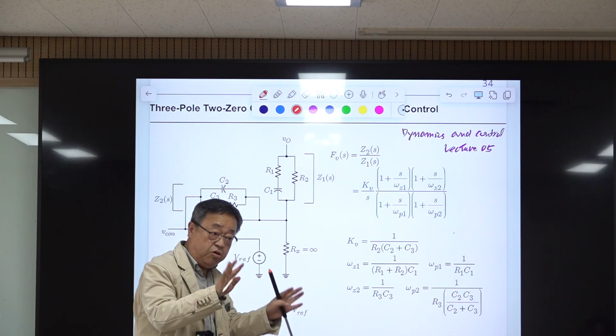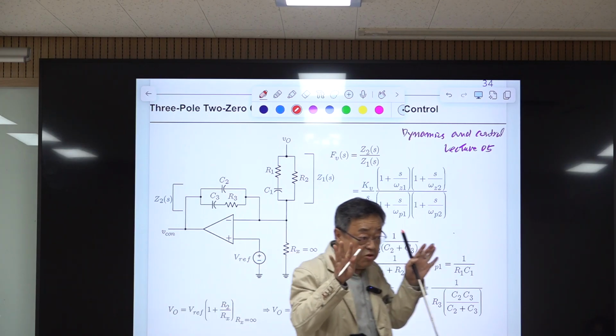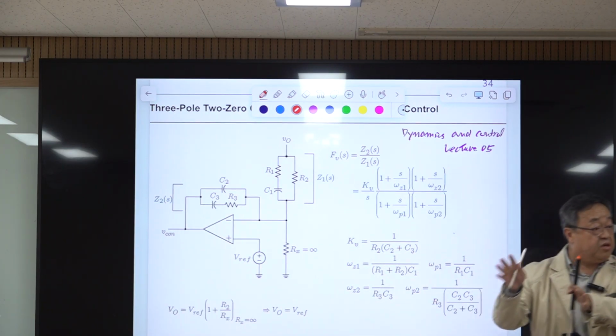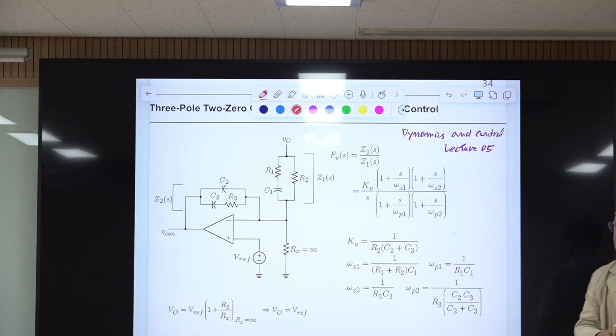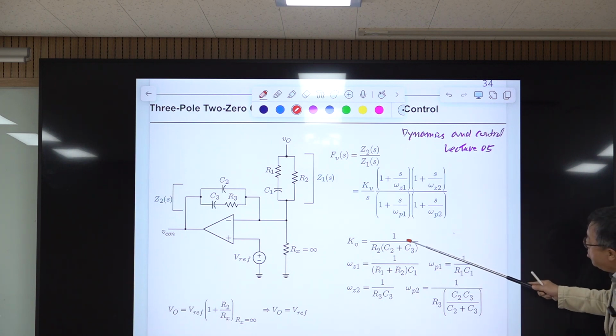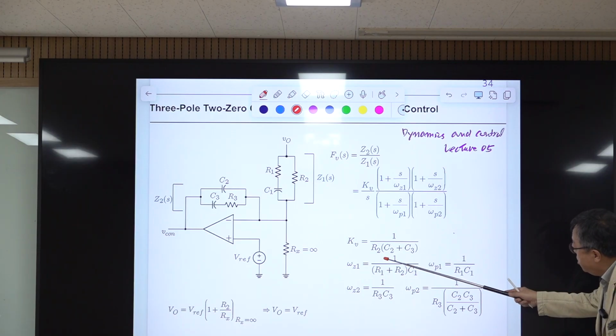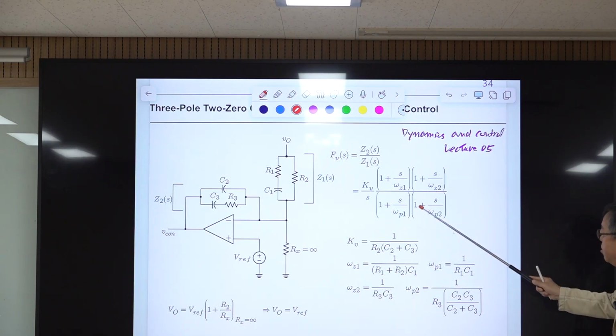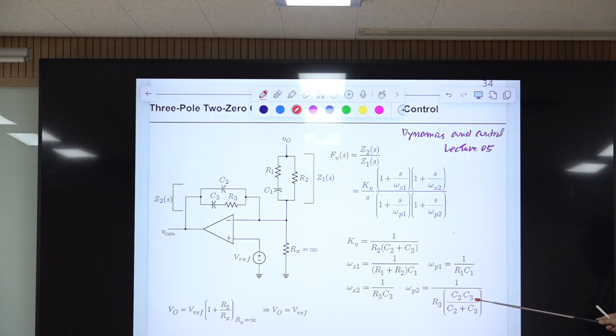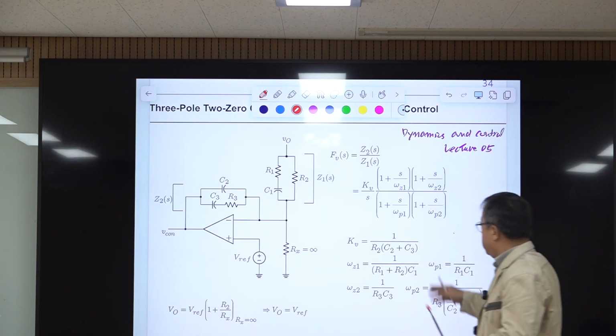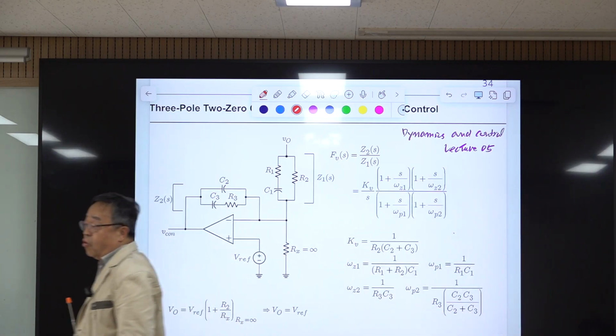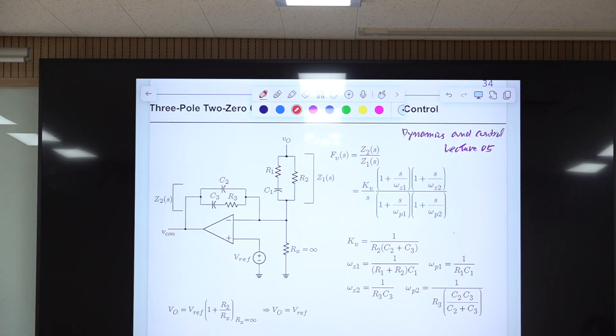Usually there are two capacitances, and one is much larger than the other. Then this can be simplified: the smaller one is simplified here, and the larger one is simplified here. So you only use the smaller one and the larger one, something like that. Or you can use the expression as it is. It really doesn't matter.